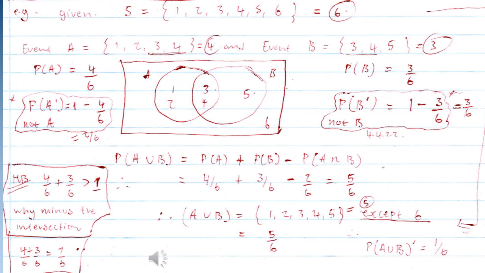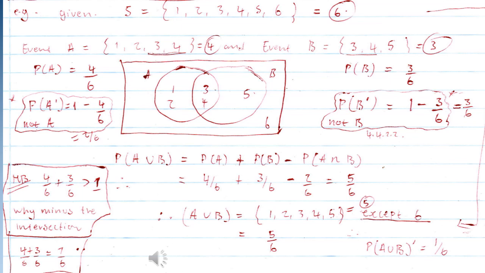So the numbers in the intersection are 3 and 4, which are 2 in total, so it is 2 over 6. There we have the full formula: 4 over 6 plus 3 over 6 minus 2 over 6. Hence, the probability of getting A or B is 5 over 6. We can then conclude it at the top.